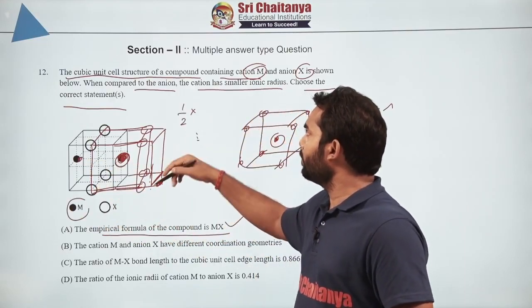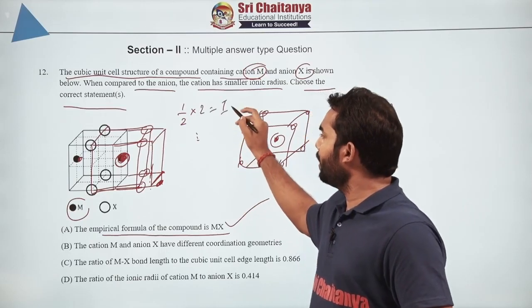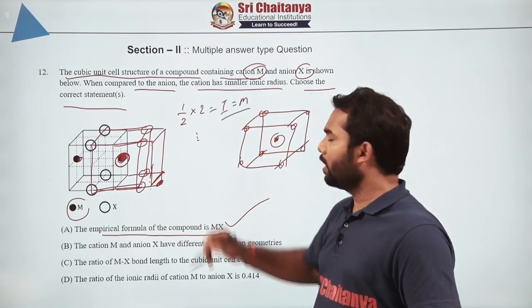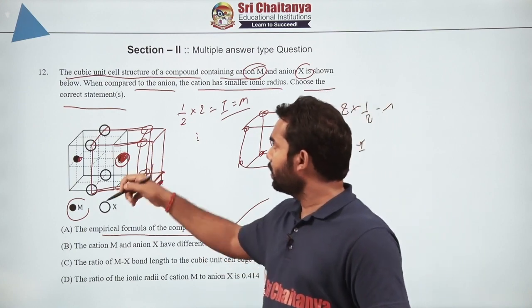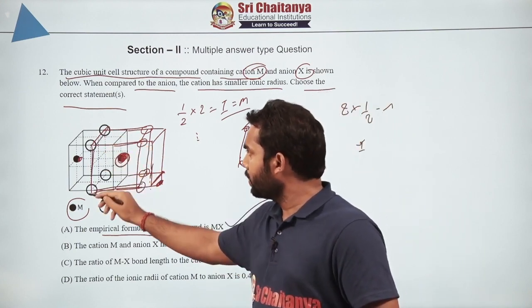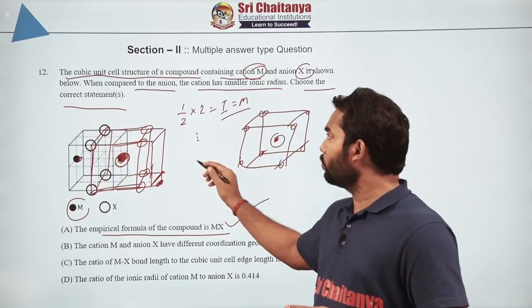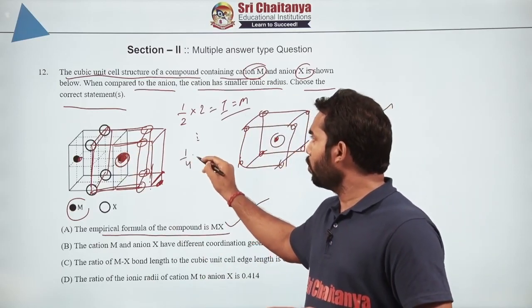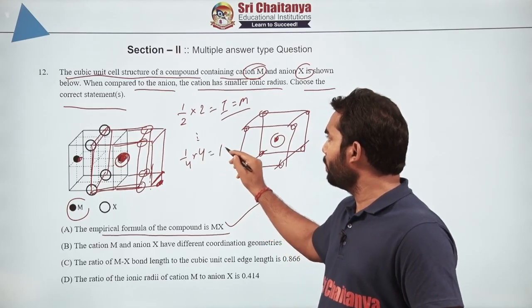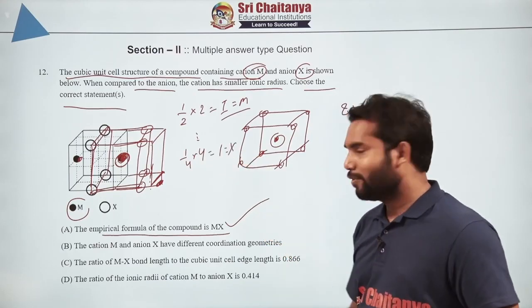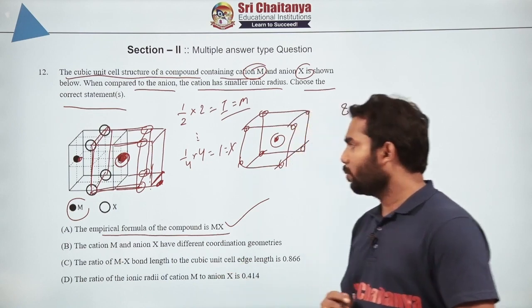How many such atoms are there? 2. So total M is 1. Similarly X is present at the edge centers, and the edge center contribution is 1 by 4. 4 were there, so total will be 1. So X is also 1. So anyway you are getting that. So the formula will be MX.